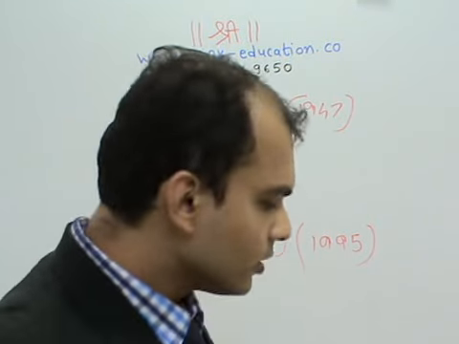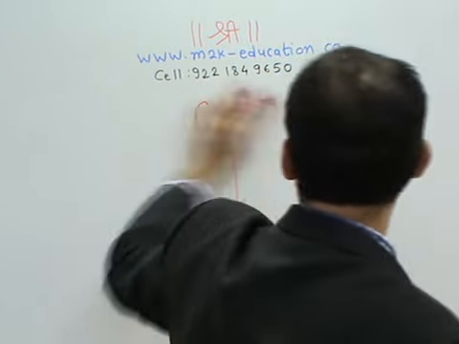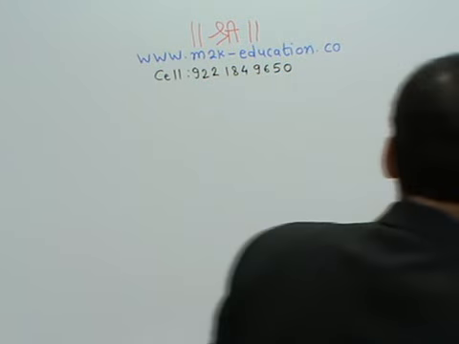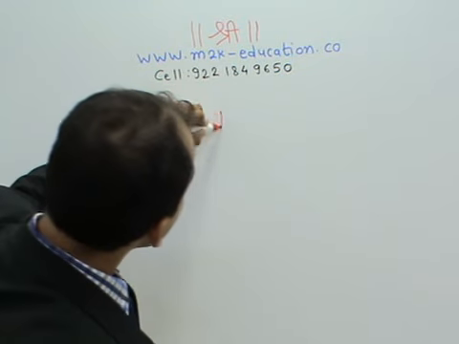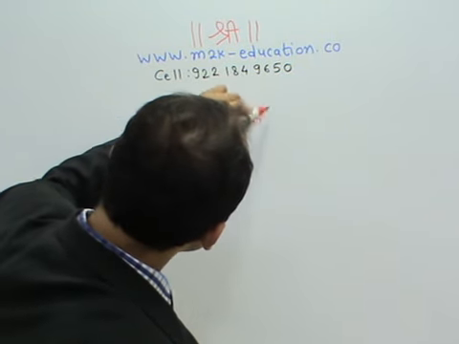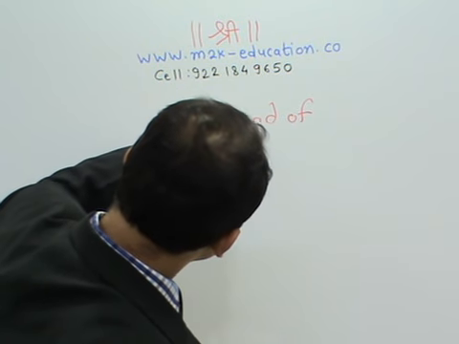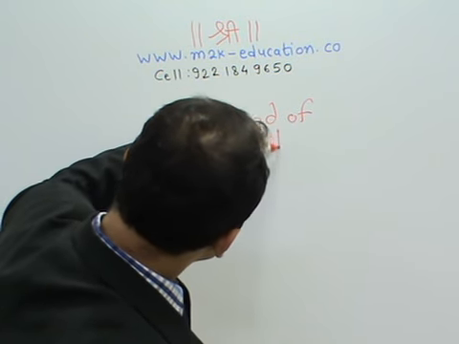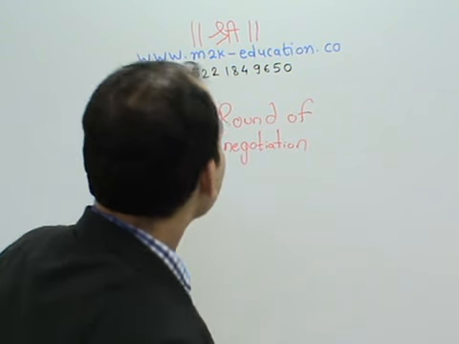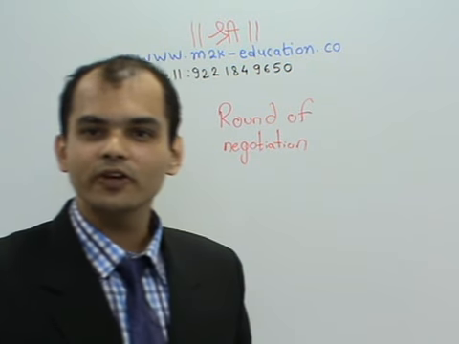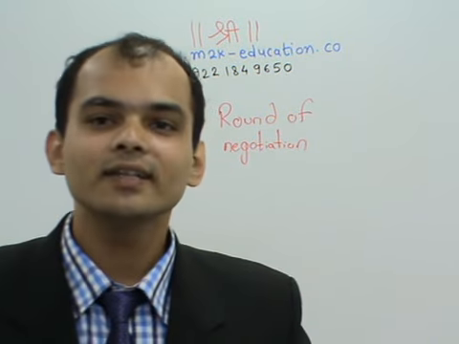Basically, there is something called a round of negotiations. What happens during these rounds of negotiation is that a specific agenda is taken up, and that agenda is discussed and consensus is brought upon.